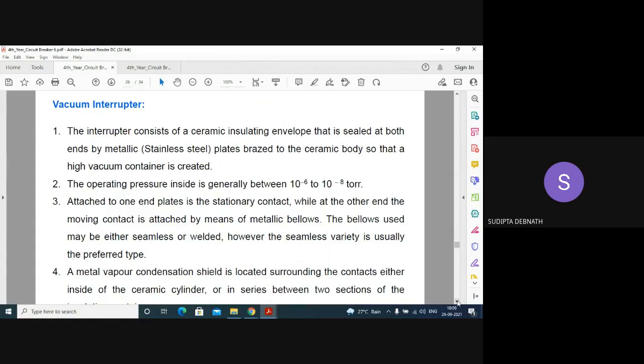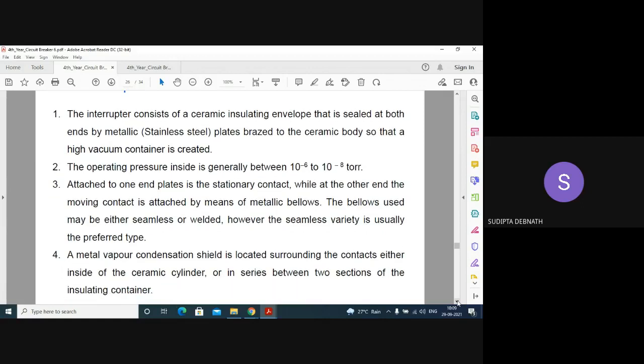You can understand normal atmospheric pressure is 760 torr. So the operating pressure is so low. To one end of the plate, the stationary contact is attached, while at the other end, the moving contact is attached by metallic bellows.